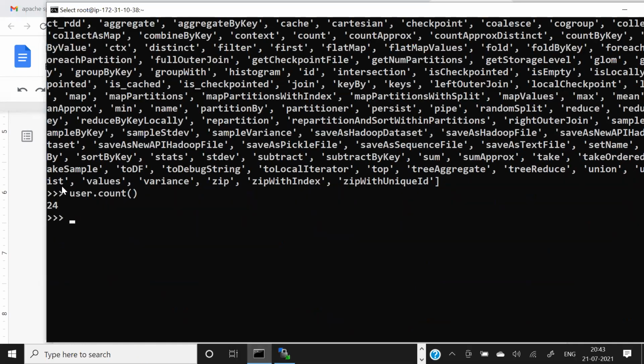This output is running in my cluster or Spark, maybe local or multi-node cluster. That doesn't matter. They run in my cluster. But the same kind of code if you run in the Hadoop, guys, you see, within a second it will come up. But if you run in the Hadoop, it might take maybe 60 seconds or 50 seconds. But here they're super fast because everything they are running in memory.